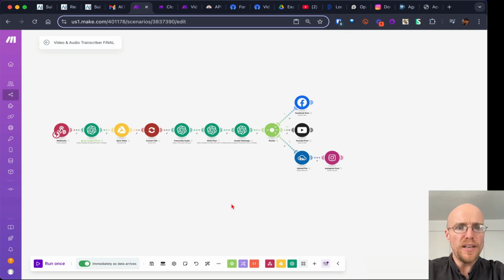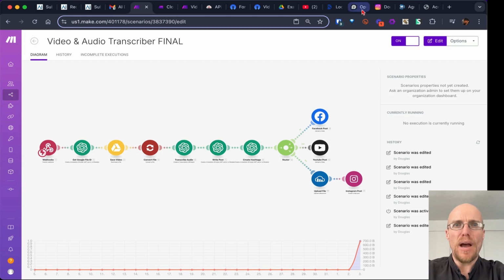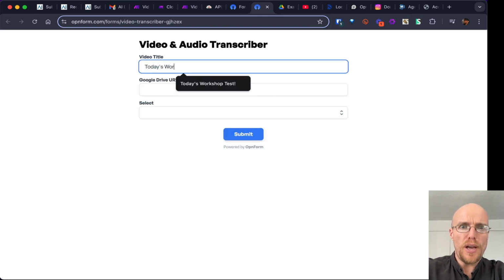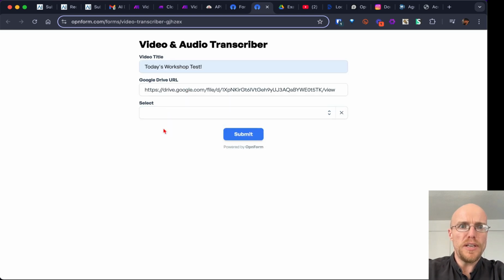So to run it, I am going to back out. I saved it and now I can back out. And here it is. And now we're going to go back to this form, hopefully one last time. If everything works, something might not work, but it's okay. View form. And we're going to call this today's workshop test. Google Drive, select, we're going to do video. I'll show you about that video audio in a moment.